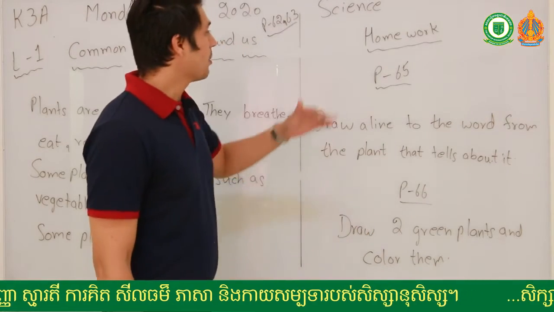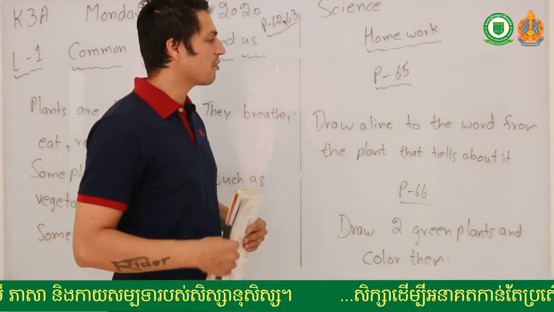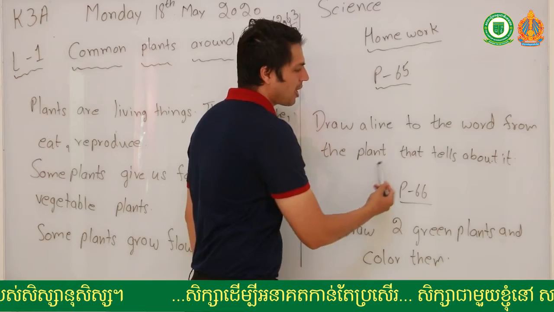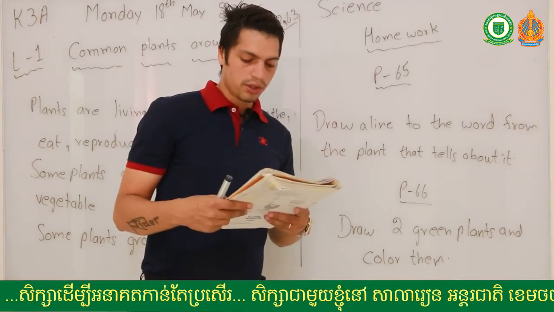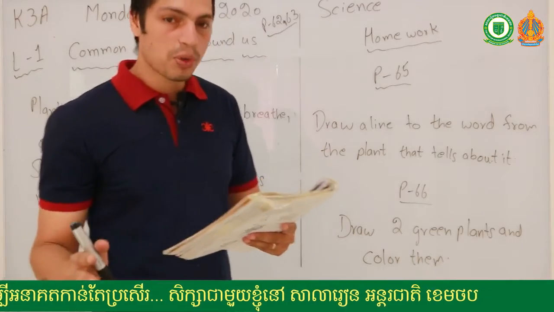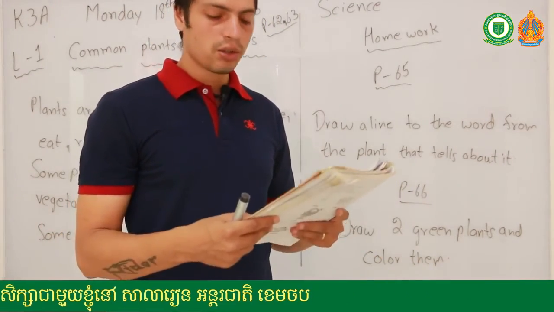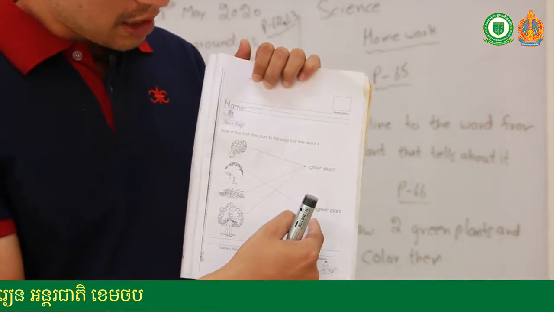Okay, so coming on to your homework, your first homework is on page number 65. Draw a line to the word from the plant that tells about it. Okay, so I want you to open your book, go to page number 65. So you can see you have some green plants and some non-green plants.